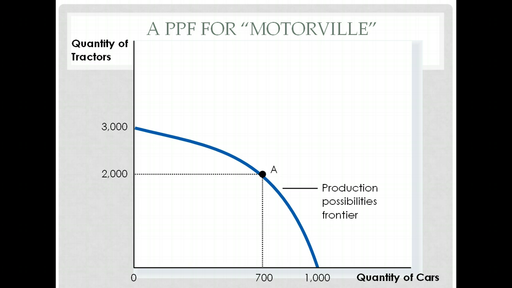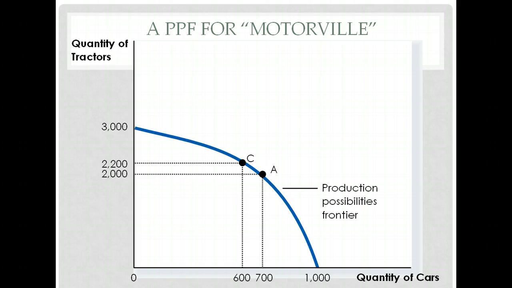We'll call that point A. It's also possible that we could produce 2,200 tractors and 600 cars. And that also is a good use of our resources. We're using our resources efficiently. Now, where exactly a country decides to produce on the PPF, that's a decision that has to be made because of those three questions. And every society has to ask those questions.